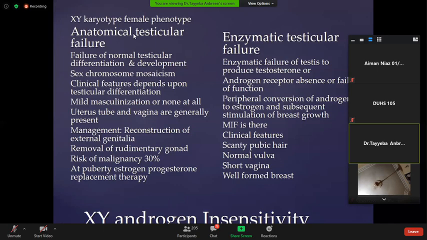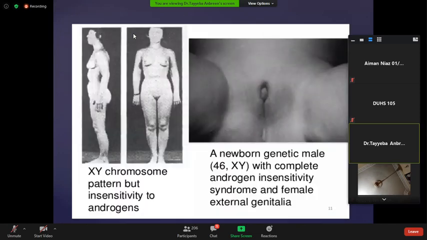So the difference is that in the enzymatic testicular failure, a well-formed breast, short vagina, normal vulva. Phenotypically, this is presented as a female patient. But if there is anatomical testicular failure, this patient is also female, but there will be no breast development. This diagram is showing the XY chromosomes pattern and the patient with well-formed breast or external genitalia is a female pattern. And this is a newborn genetic male 46XY with complete androgen insensitivity and female with female external genitalia.